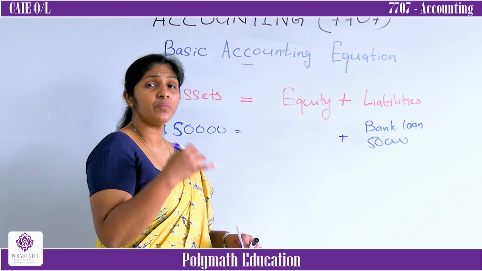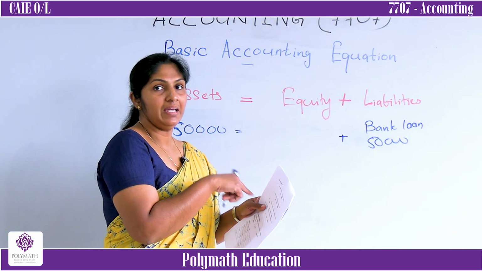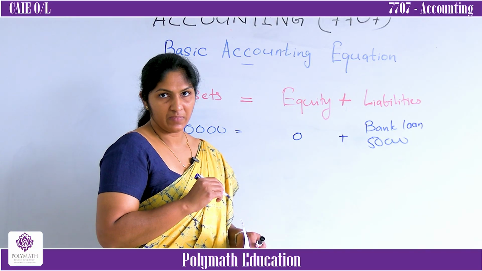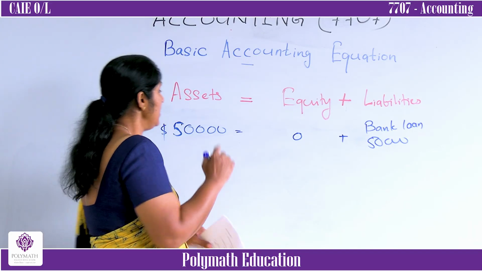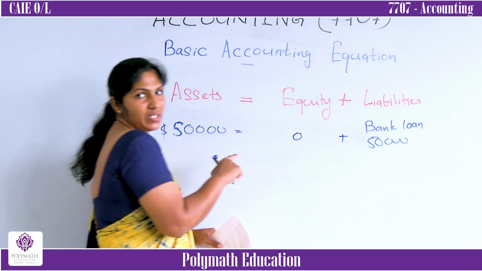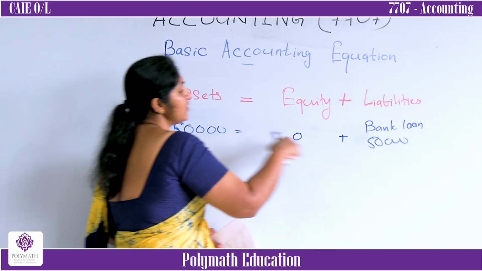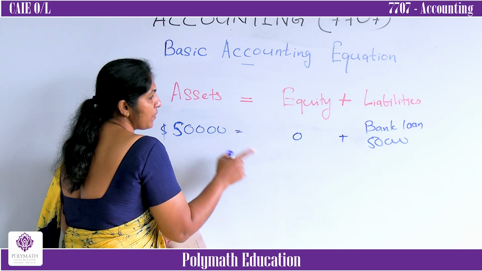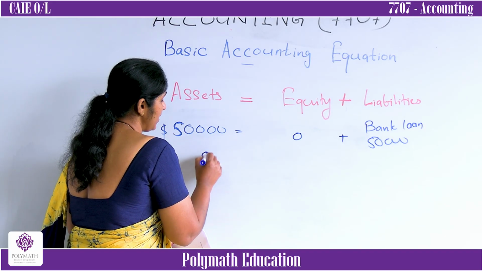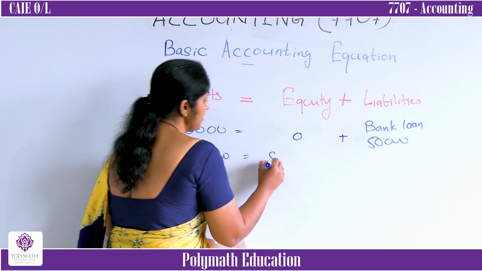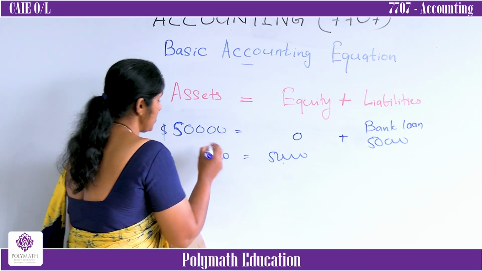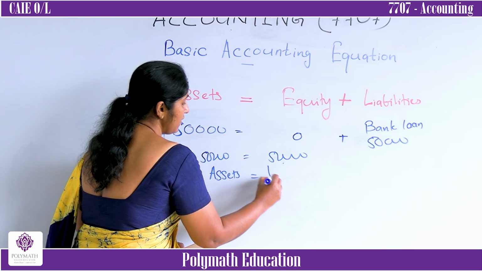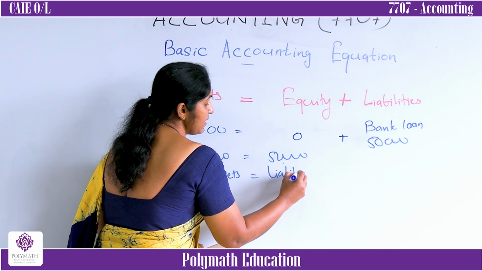Then did you get anything from the owner in this situation? You did not get anything from the owner. In this situation, total assets were contributed only by liabilities. Here 50,000 equals 50,000. In this situation, assets equal liabilities.